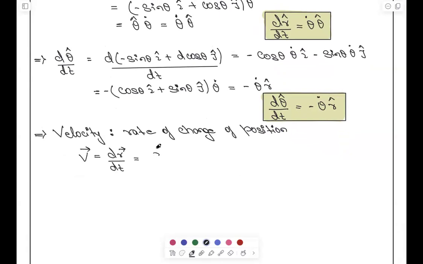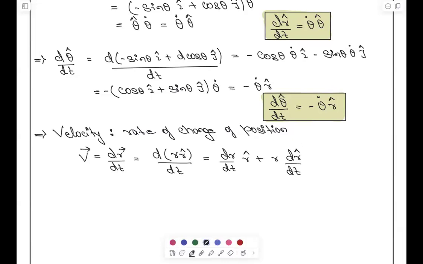Can I write this dr by dt as d of r r cap by dt? We can write it, right? Yes, since it is a vector, it can be written like that. Which is equal to dr by dt r cap plus r dr cap by dt.